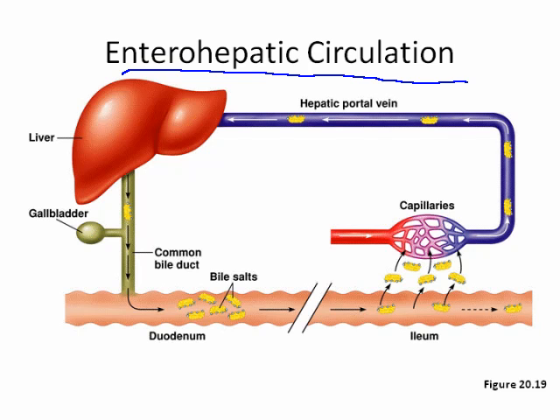And do not confuse this as the same thing as the hepatic portal system. This is in addition to it, but still using the same circulatory bed. So we have the bile salts that have been released by the liver through the common bile duct, helping to break down fats.